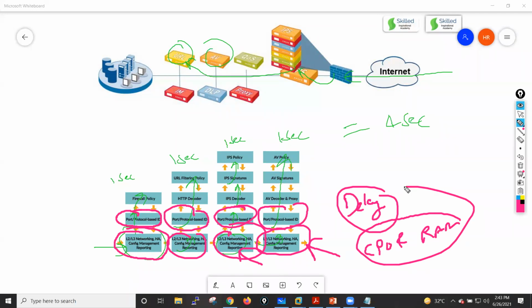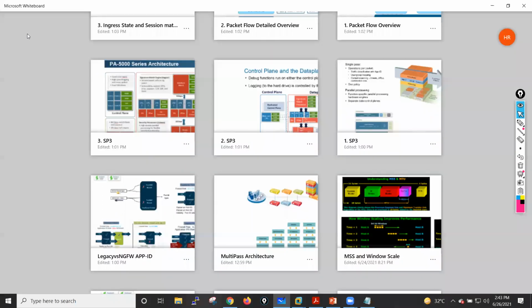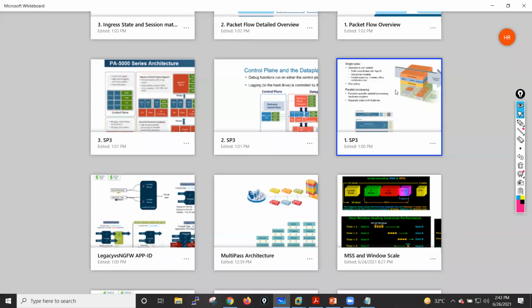But this is not the case with Palo Alto, guys. In Palo Alto, what happens? Your Palo Alto only goes one time into the networking engine, then it will go for firewall policies, then it will go for the URL filtering. It will not go into these two places, guys. Let me show you one of the diagrams of the Palo Alto architecture, where I will explain the SP3 architecture. SP3 stands for single pass software and parallel processing hardware, guys. So let me open this one.